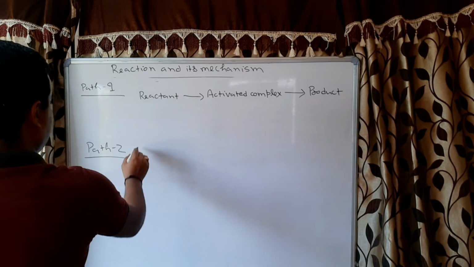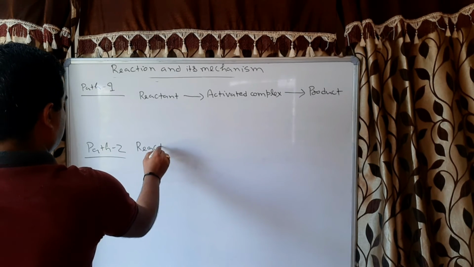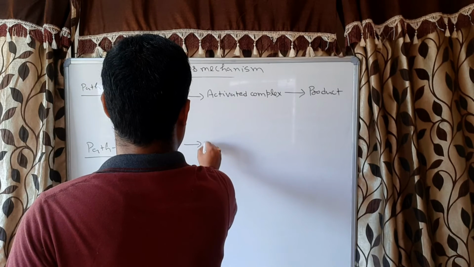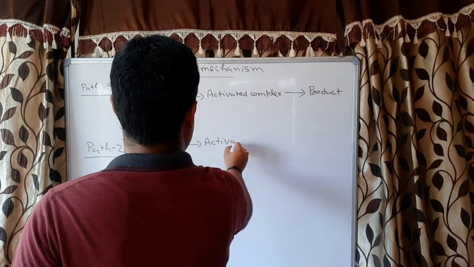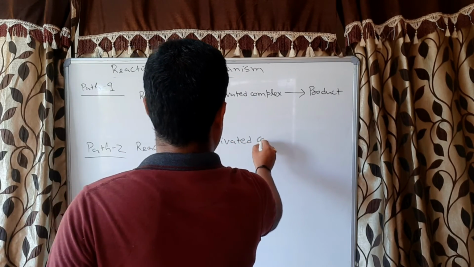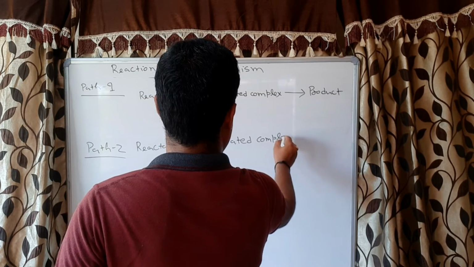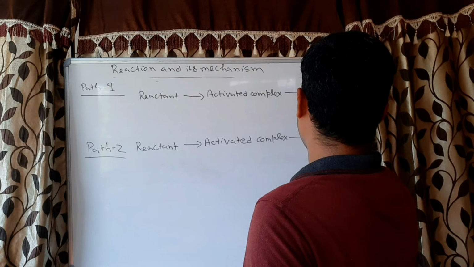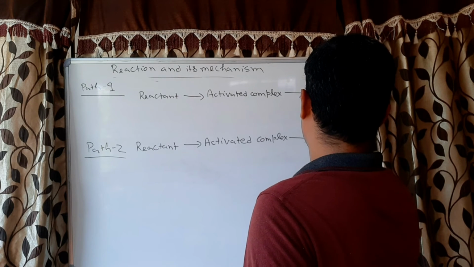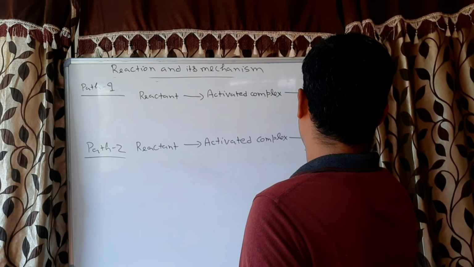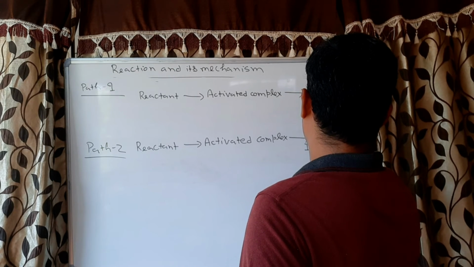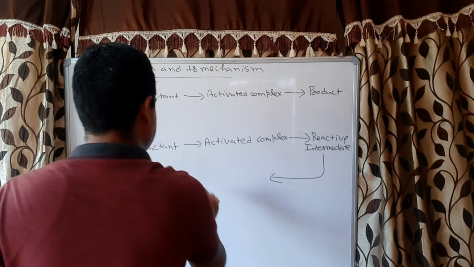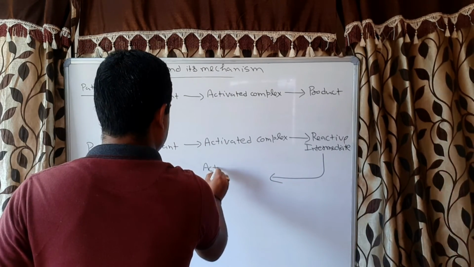In path 2, the reactant will convert into an activated complex, and this activated complex will convert into the reactive intermediate, and this reactive intermediate again will convert into activated complex 2.